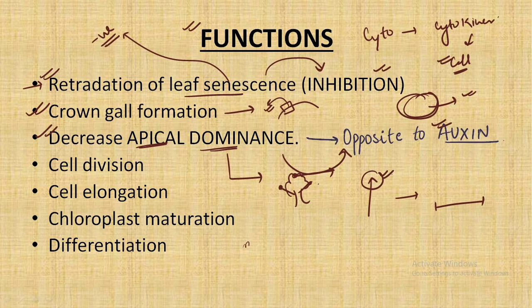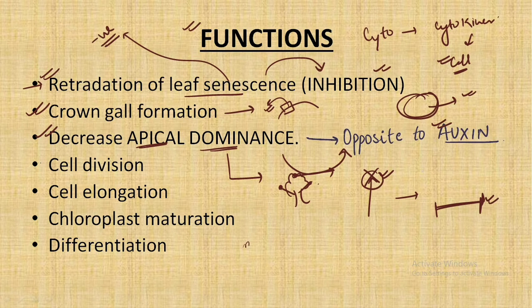Cytokinin decreases apical dominance and helps the plant increase its girth by letting the lateral buds function more effectively, that is, it functions opposite to the auxin hormone.